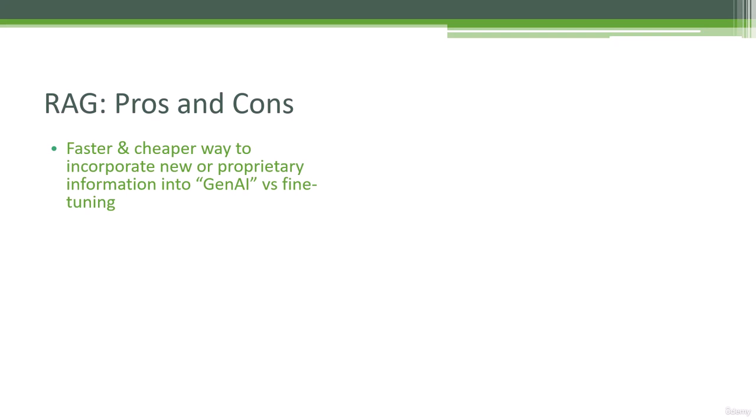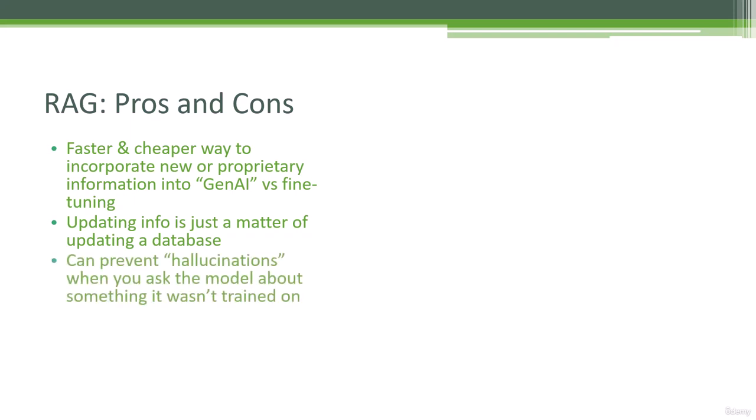We're going to do an example at the end of this lecture, actually, where we do that same thing we did with fine-tuning to recreate the character of Data from Star Trek, but we're going to do it using RAG instead of fine-tuning. And literally, it costs less than a cent to do it. So economically, it's very attractive. And if you're a company trying to implement this stuff and push out some innovative AI model that takes your own company's information into account, it's a very tempting way to go about it. Updating information is simple. You just have to update the database that you're pulling that information from, right? So you don't have to go back and retrain anything. You just update your database and that gets injected into the system as it's generating responses.